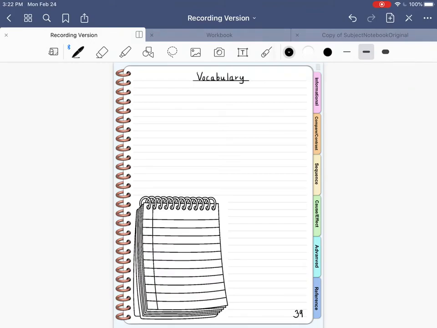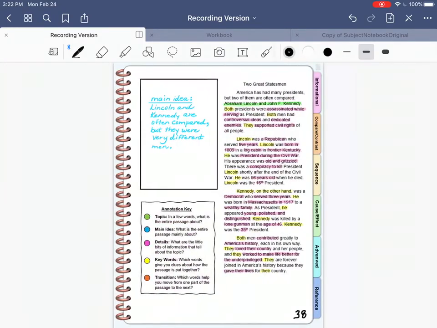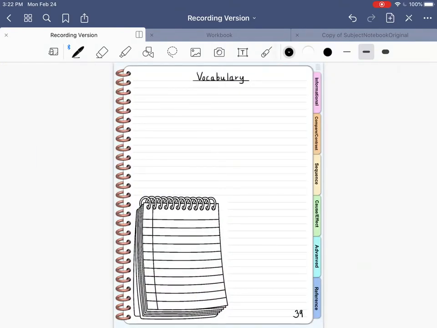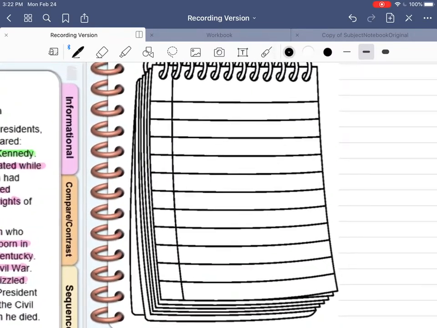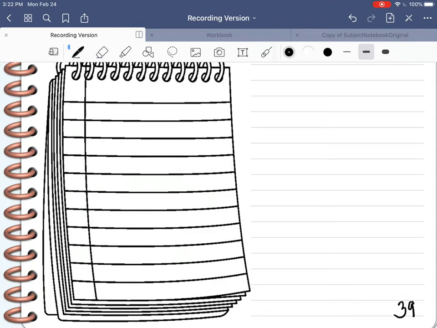In this lesson, we're looking at the vocabulary words that go with our story about the great statesman. And I'm on page 39 for the first part of this lesson. I am going to give you the list of vocabulary words, and we will put those in alphabetical order. So I'm going to zoom in on our little notepad that we use for alphabetical order. I believe there are 10 of these words, and the first one is frontier.